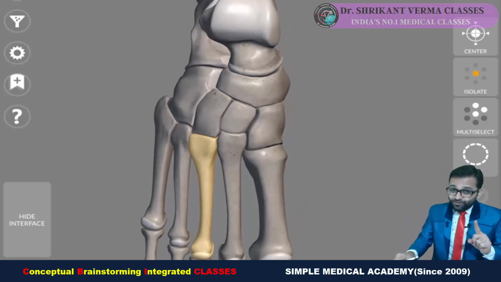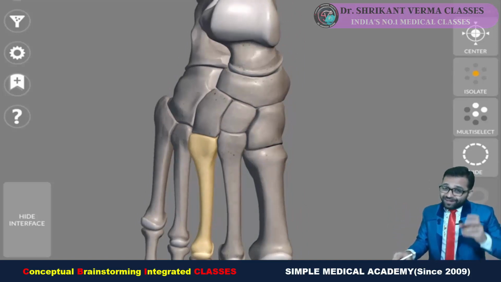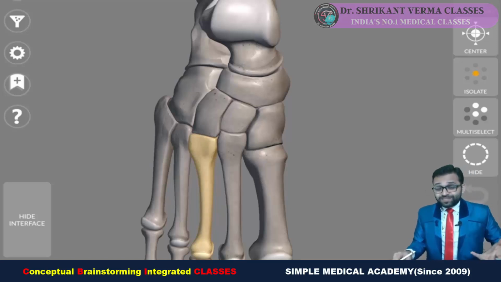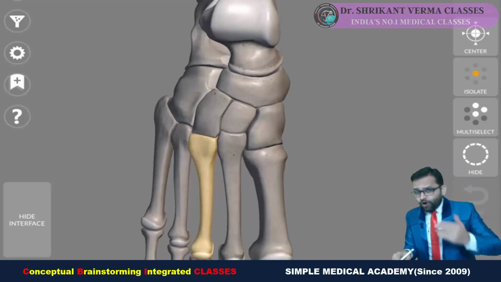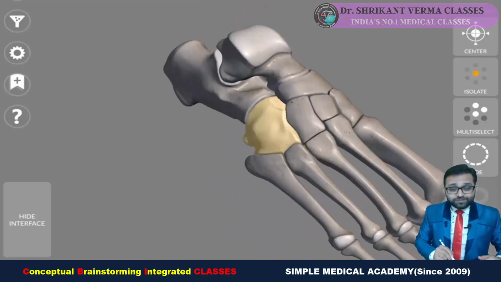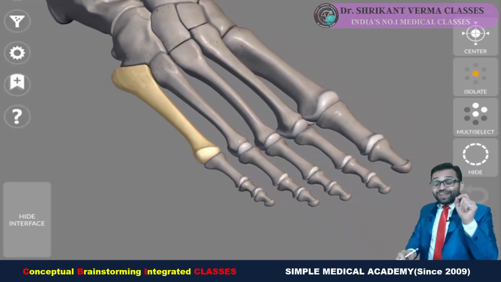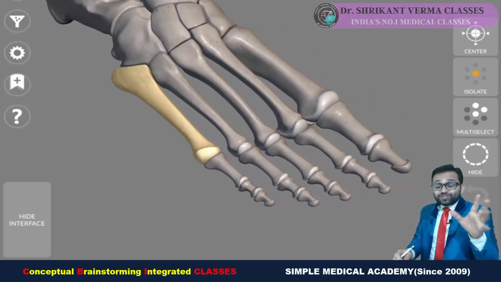I told you with proper orthopedics integration that the arches of the foot are important, and the anatomy of the arches of the foot, those questions are always asked in anatomy or in orthopedics, integrating different subjects. On the lateral side you can see the cuboid, which is articulating with the fourth and fifth metatarsal, and further there are the phalanges, and phalanges never participate in the arches of the foot.